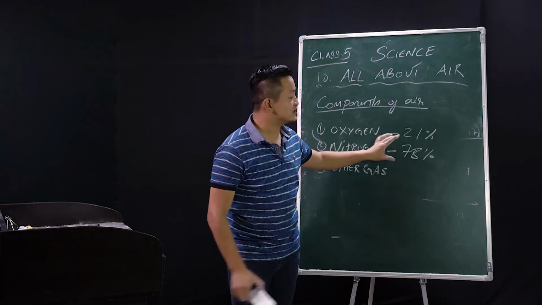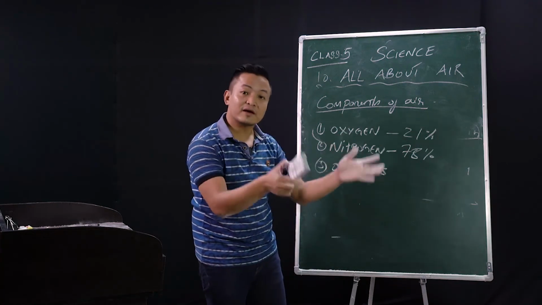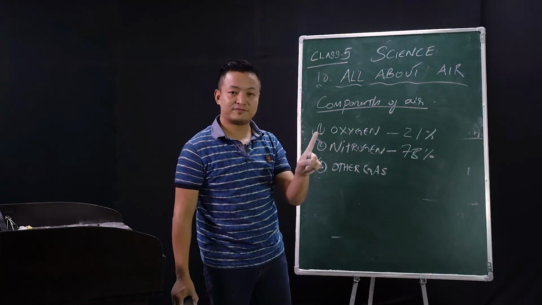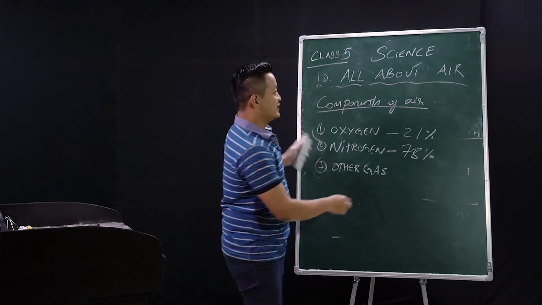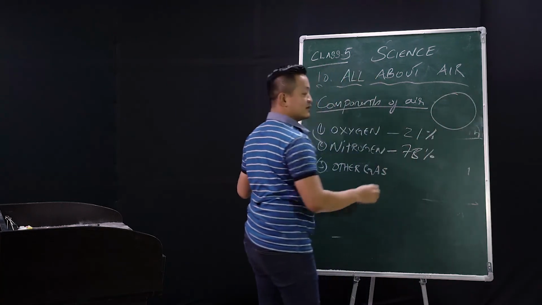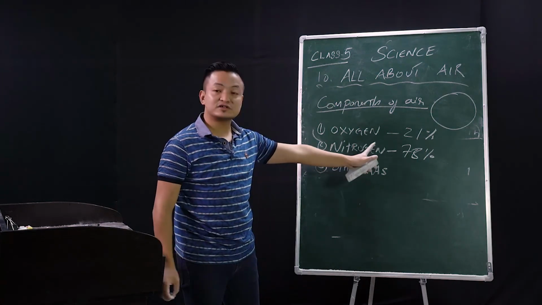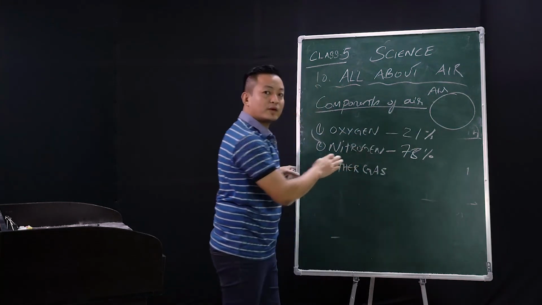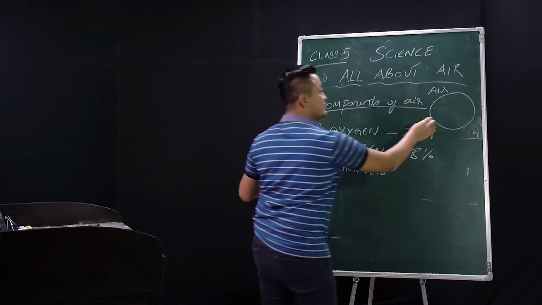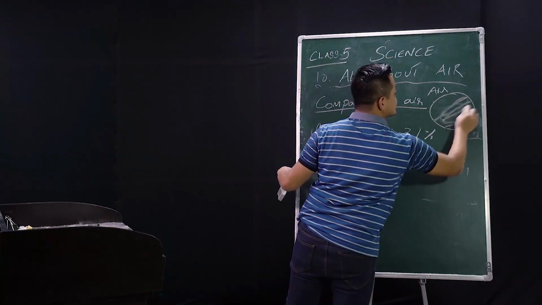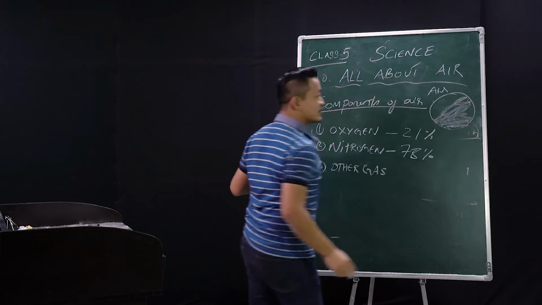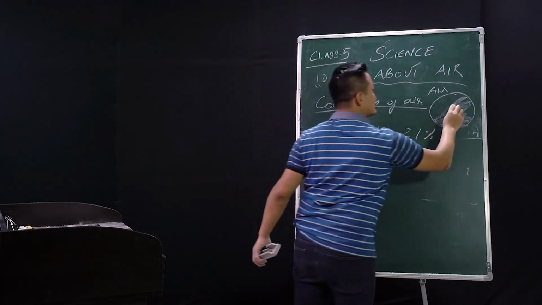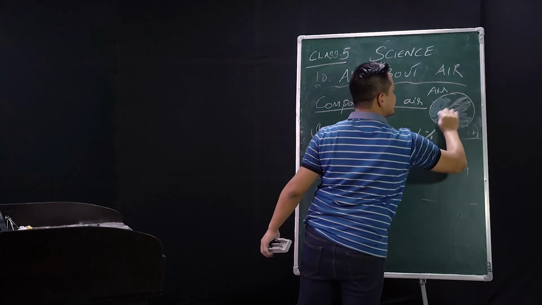If nitrogen is 78% of the air and oxygen is 21%, that means only 1% is left. If this circle is air, nitrogen occupies 78%, so all this part would be nitrogen, and oxygen occupies 21%, which would be somewhere like this.